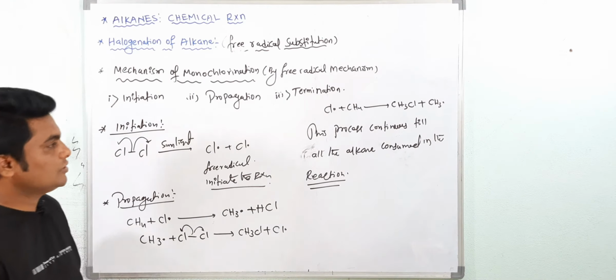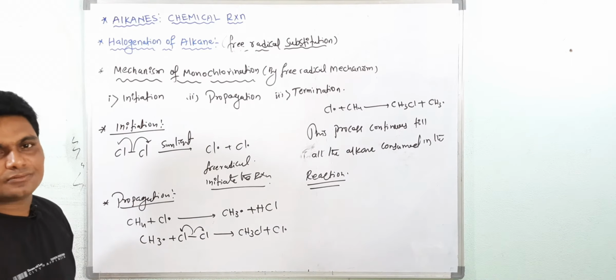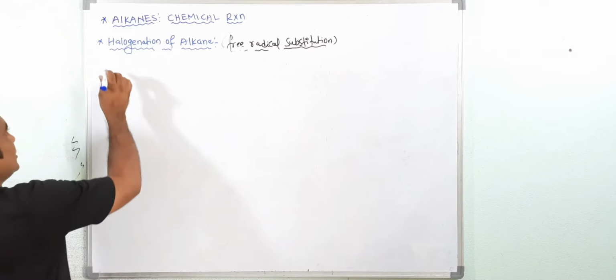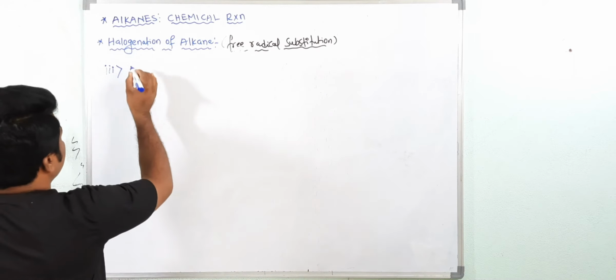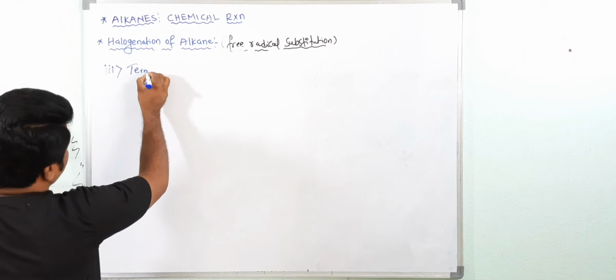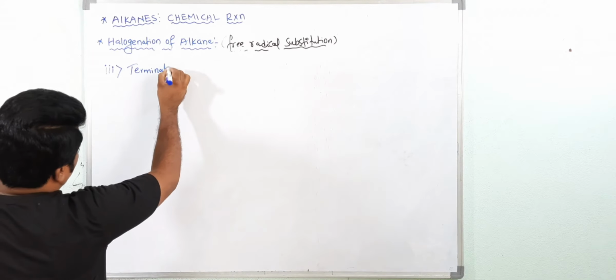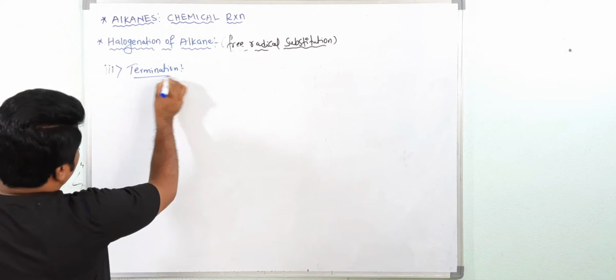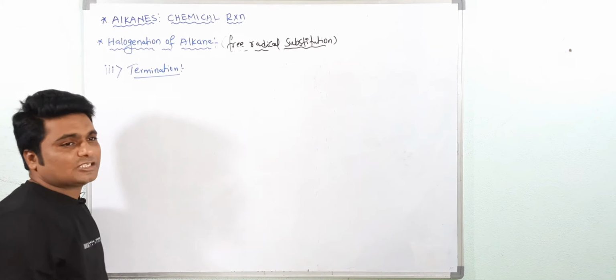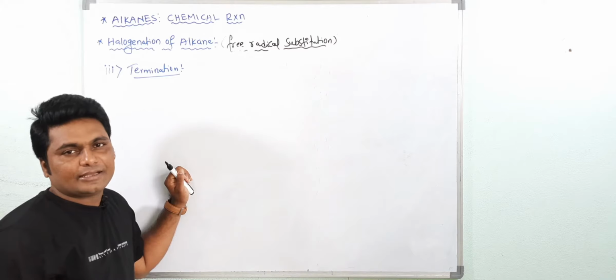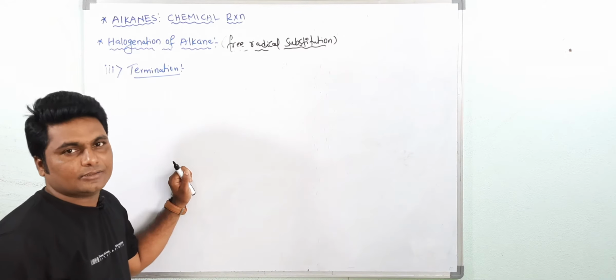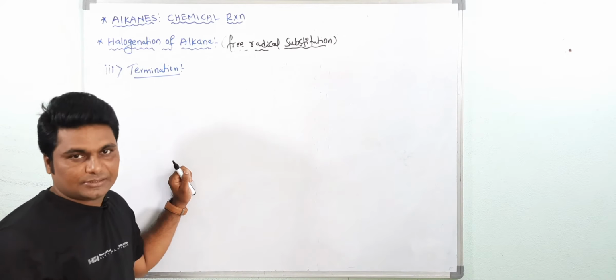Then the last step is what? Termination. First complete it, we will discuss the termination. The third step is termination. Termination may take place by combination of carbon free radicals or halogen free radicals, otherwise by adding inhibitors.